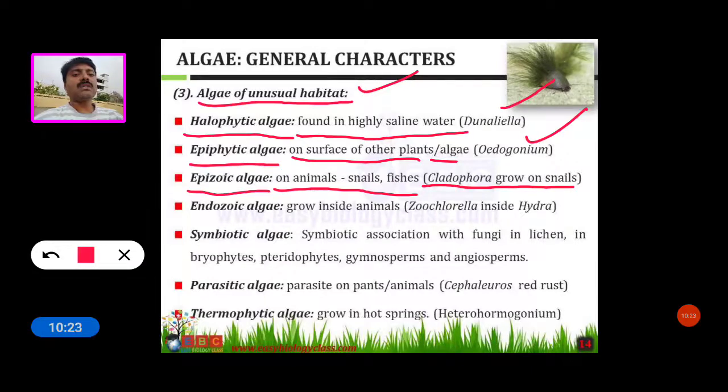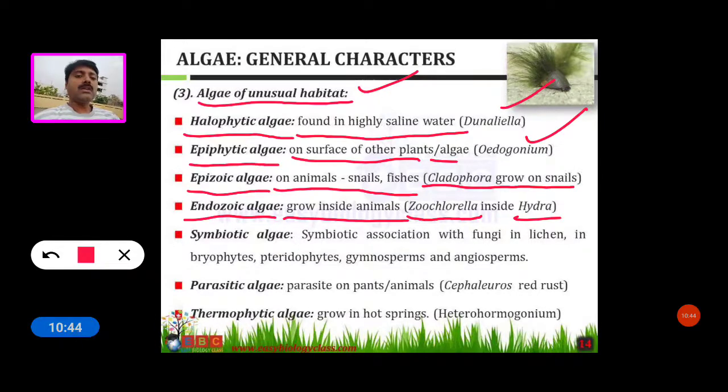The next one is endozoic algae. Endozoic means it grows inside the animals. A good example is Zoochlorella, which lives inside Hydra.